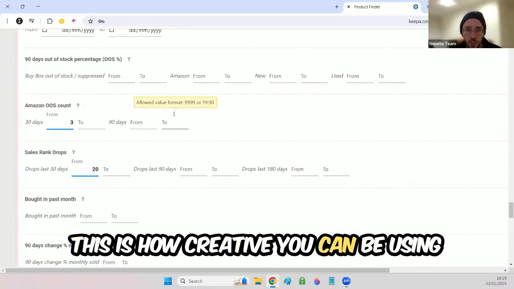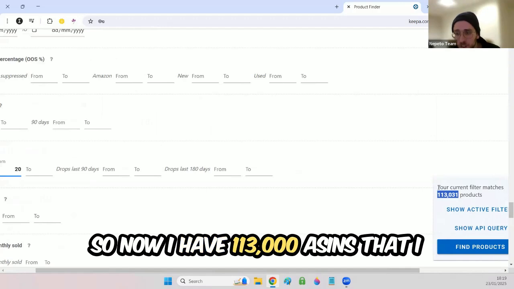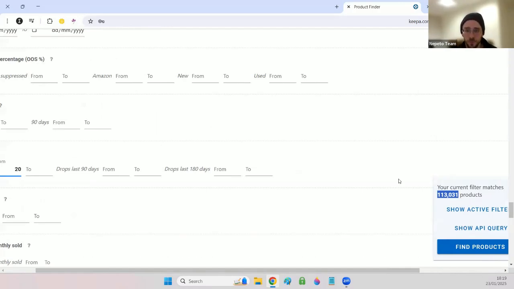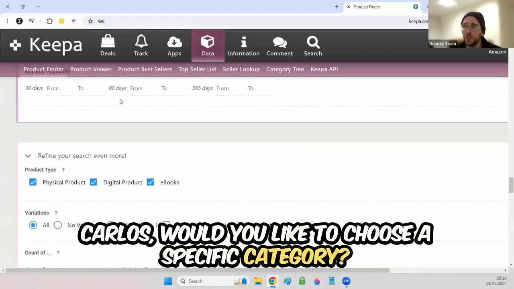This is how creative you can be using the Keepa Product Finder and Nepeto. So now I have 113,000 ASINs that I can do above the buy box on. Awesome. Carlos, would you like to choose a specific category?